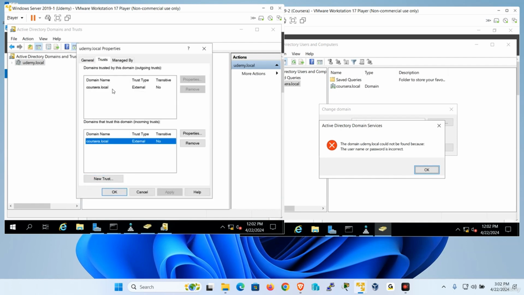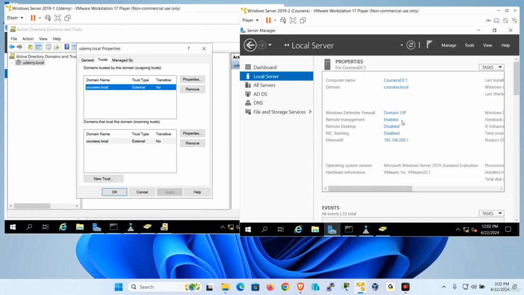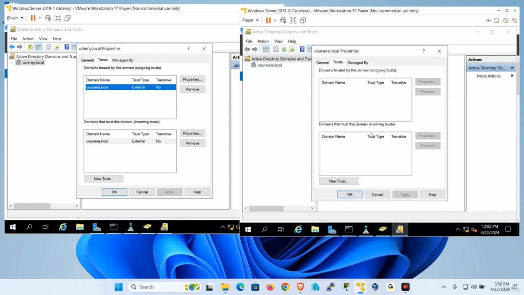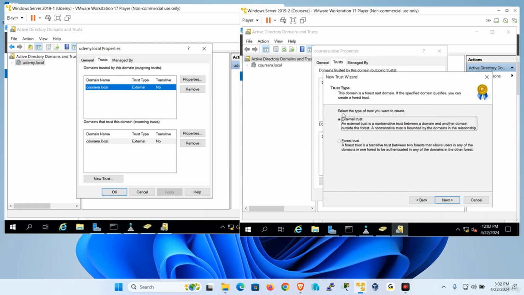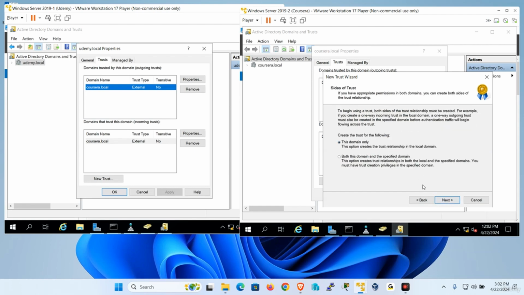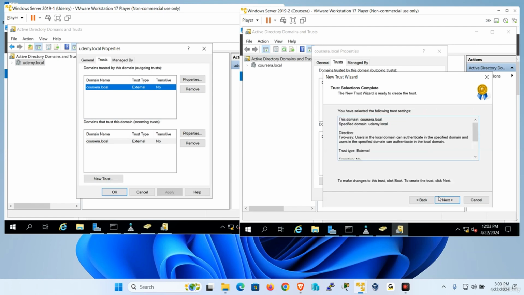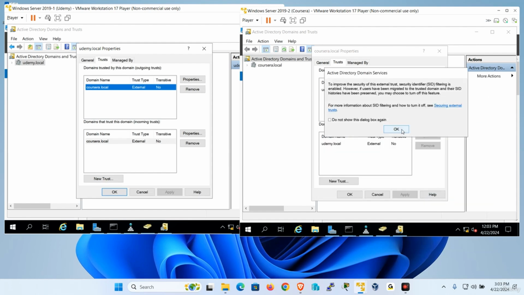Before this can actually be working, I have to create it where? On the other side. So if I go back to Server Manager here, Tools, Active Directory Domains and Trusts, and I'm going to right click on my parent, choose Properties, go to the Trust tab and do New Trust and go next. And here I'm going to put what? Udemy, right? Dot local and go next. External, same thing. Next, two-way, next, this domain only, next, domain wide, and put the trust passwords and confirm it. Then I'm going to go next, next, and next, right? And finish. I'm done.